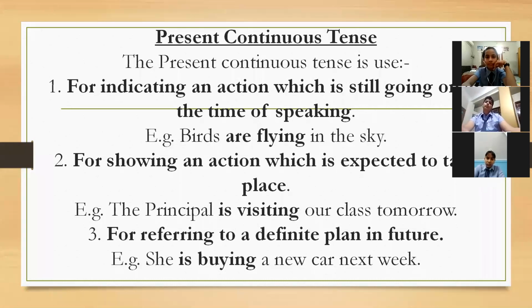Compulsion नहीं है. Third one, for referring to a definite plan in future. Yes, अब आपका future में कोई definite plan होने वाला है, तो उसके लिए आप क्या करोगे? उसके लिए भी you will use this only. She is buying a new car next week.